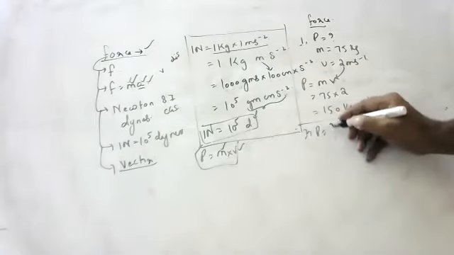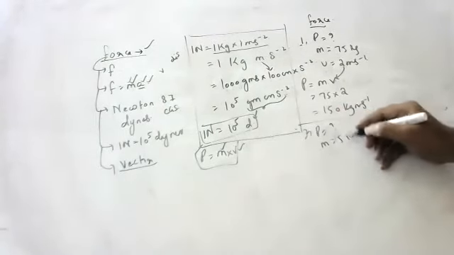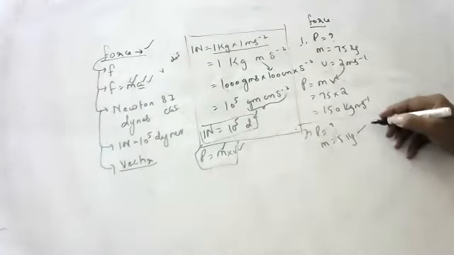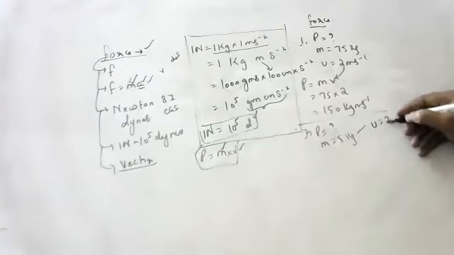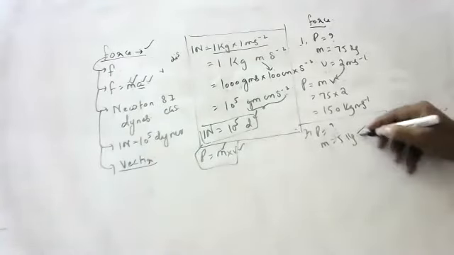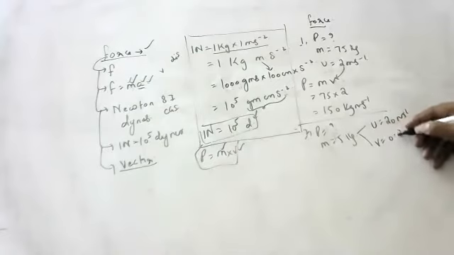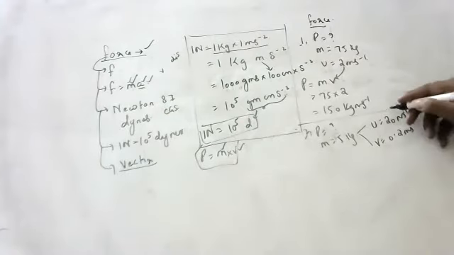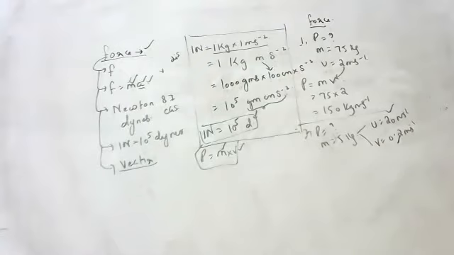Tanmay, find the change in momentum if a body of mass 5 kg has its speed change from 20 meters per second to 0.2 meters per second. Tanmay is not there. Lahari, are you there? Lahari, tell me. Find the change in momentum when its speed changes from 20 to 0.2 meter per second.